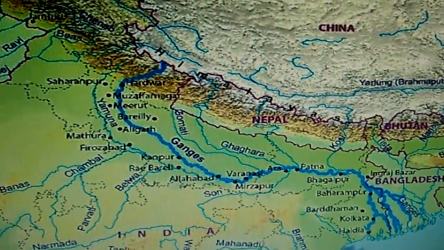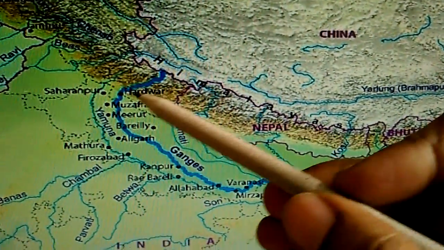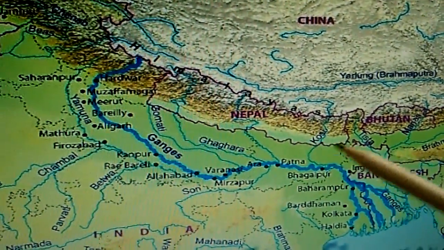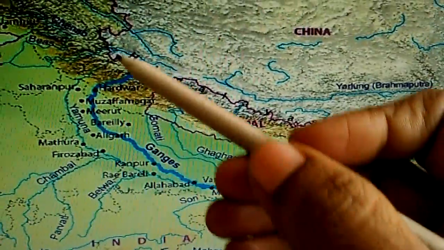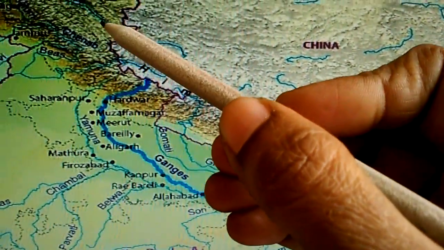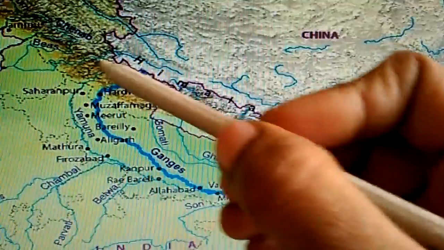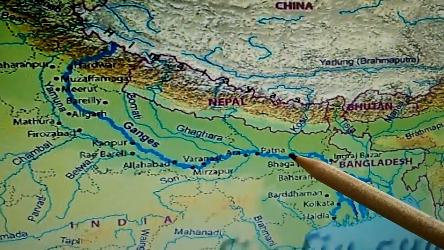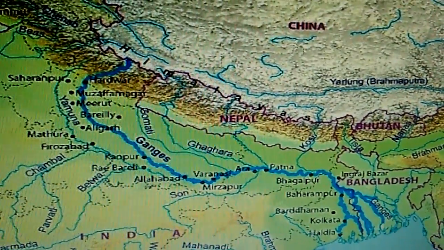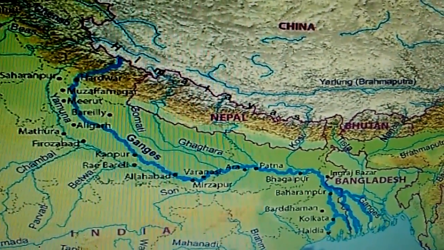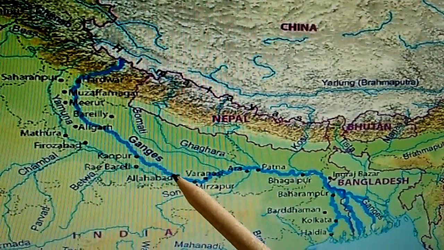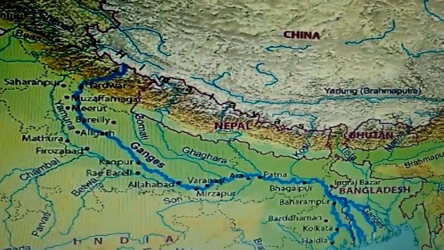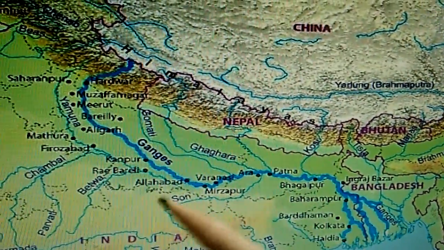You can see here, children, the Ganga is joined by various rivers during the course of its journey, when it flows from the Gangotri glacier and passes through the states. You can see in between here various rivers are there. The most notable among them is the Yamuna.